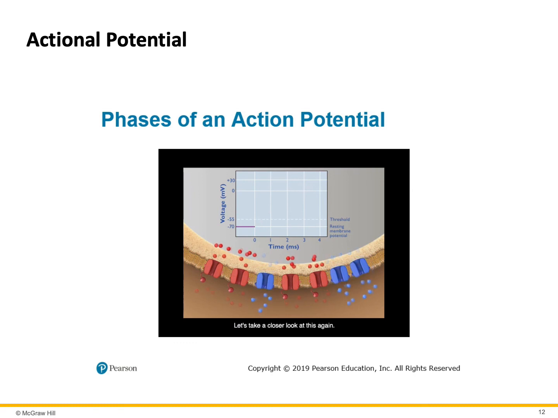Let's take a closer look at this again. As the activation gates of some voltage-gated sodium ion channels open, sodium ions diffuse into the cell. Sodium ion entry depolarizes the membrane further, which opens more sodium ion channels, leading to even greater sodium ion influx. This establishes a positive feedback loop that switches on as the membrane potential passes threshold.